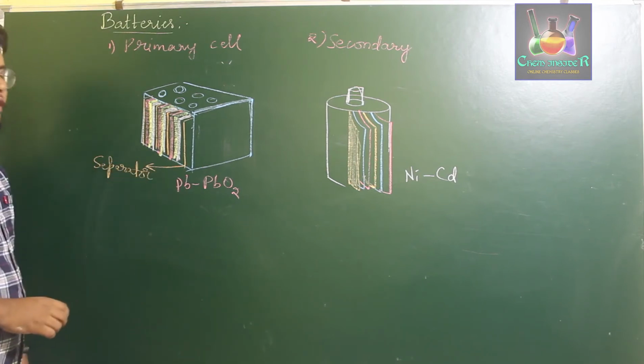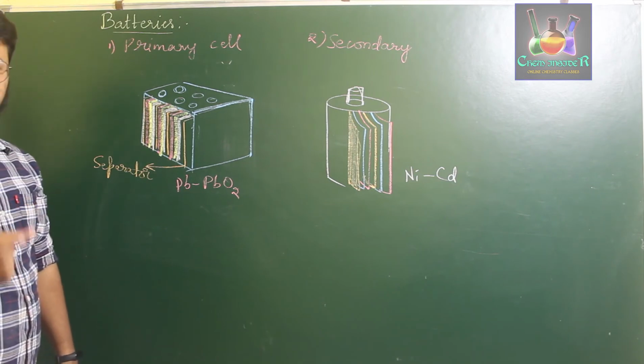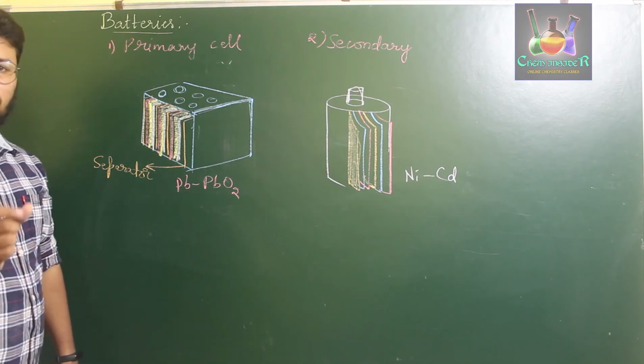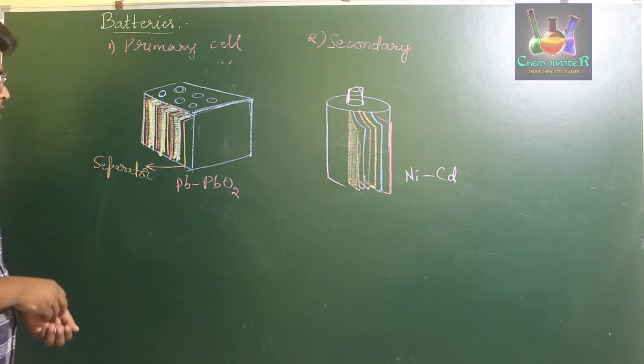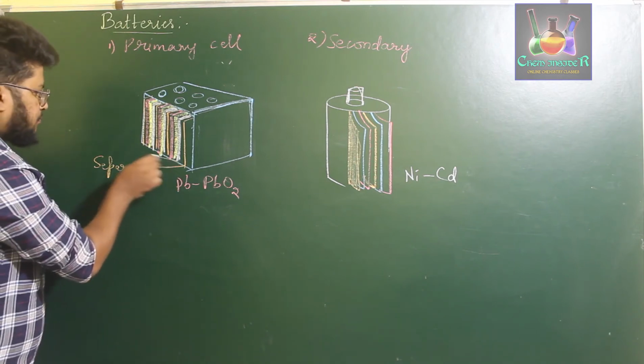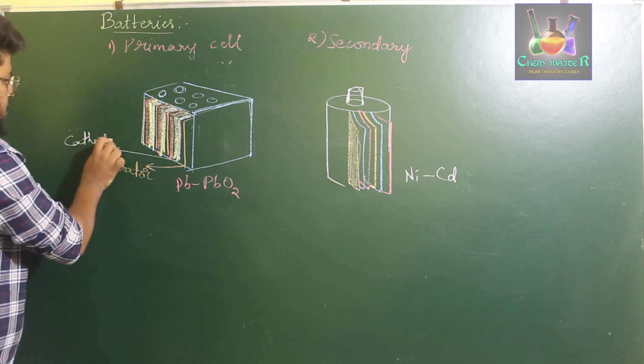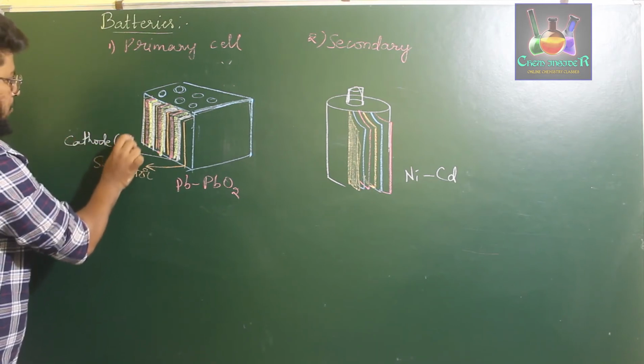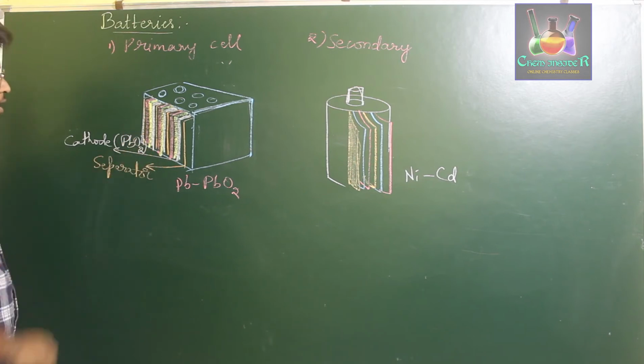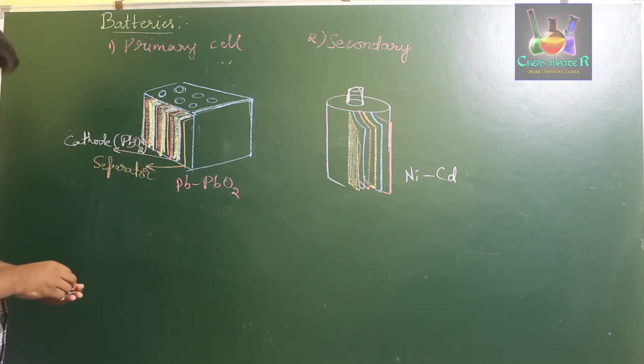Orange layer indicates a separator between a complete cell. Okay, so separator of one cell by the other one. Now the white one is the cathode. White one is the cathode of lead oxide, PbO2. Okay, the white layer is the cathode layer of PbO2.